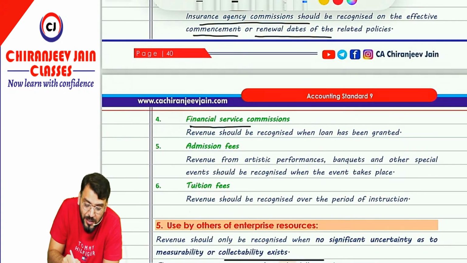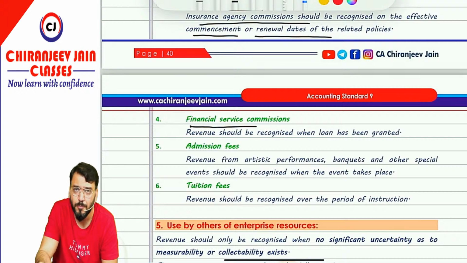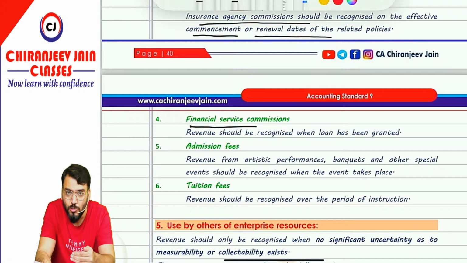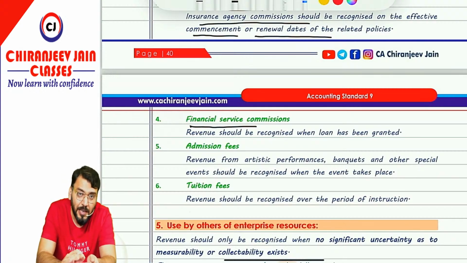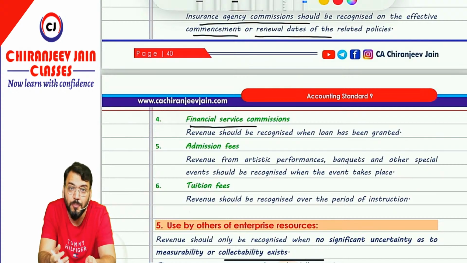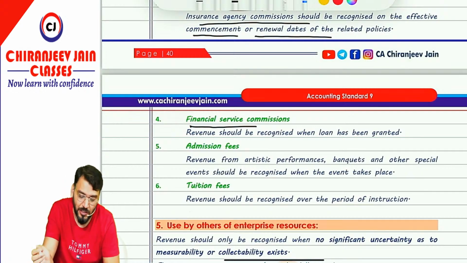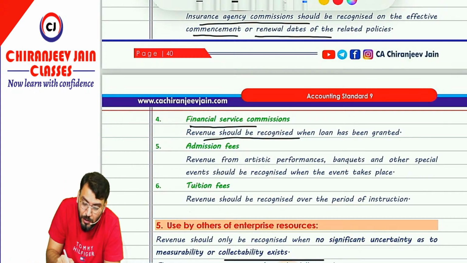Then financial service commission. Financial service commission means suppose you are arranging a loan for a third party, means you are dealing with the bank for the other party and trying to obtain a loan for them. The other party will give you some commission, which is known as financial service commission. In that case, that commission income will be recognized only when the amount of loan has been arranged. When the loan has been arranged, it means the service has been completed. Yes sir. So in this case, revenue should be recognized when the loan has been granted.